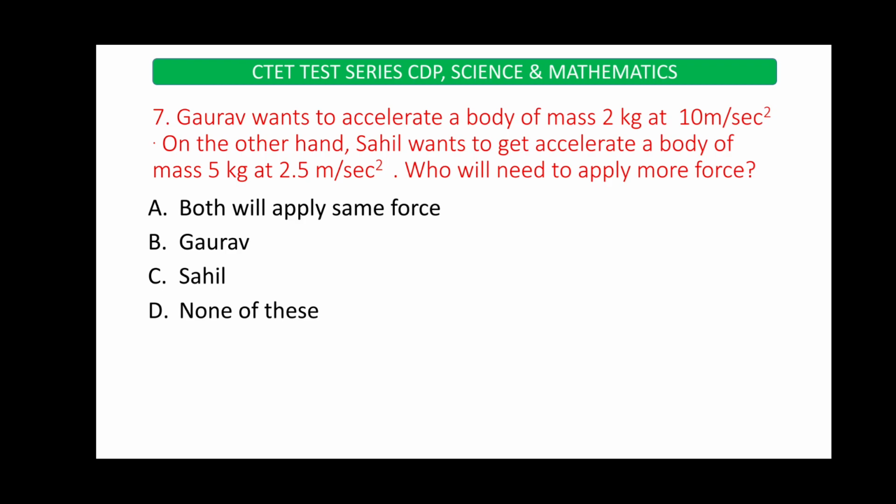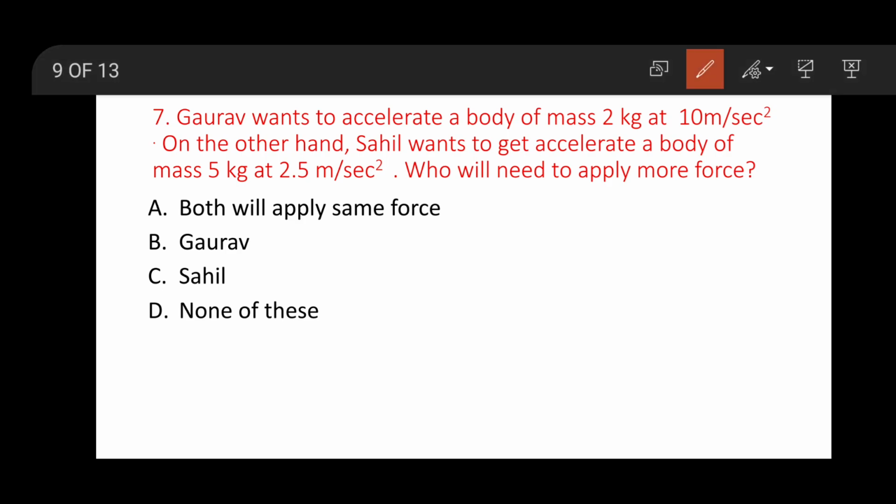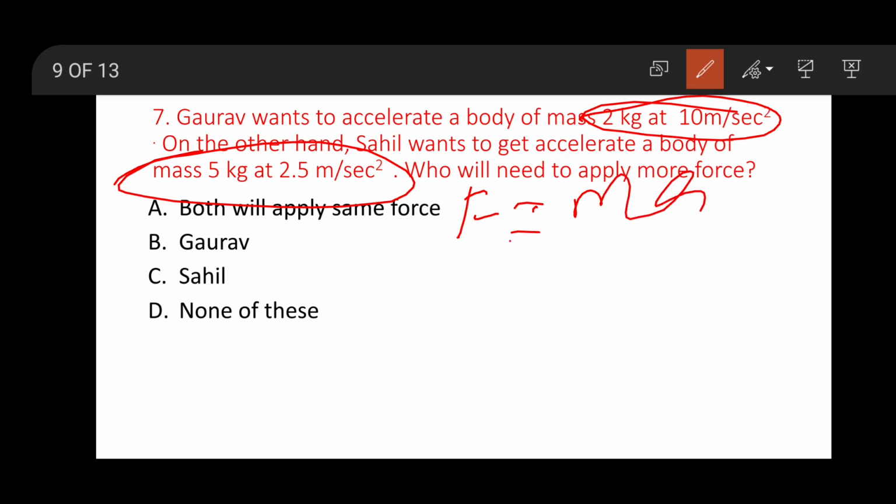Question number 7: Gaurav wants to accelerate a body of mass 2 kg at 10 meter per second square. On the other hand, Sahil wants to accelerate a body of mass 5 kg at 2.5 meter per second square. Who will need to apply more force? Here we have the formula F is equal to ma.